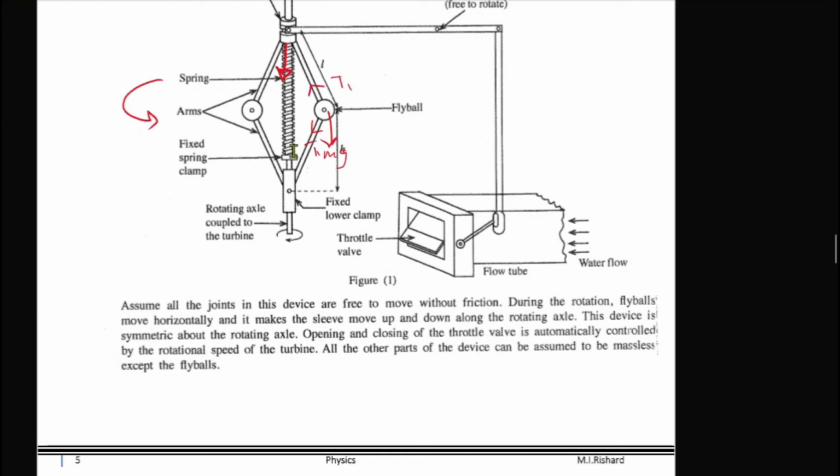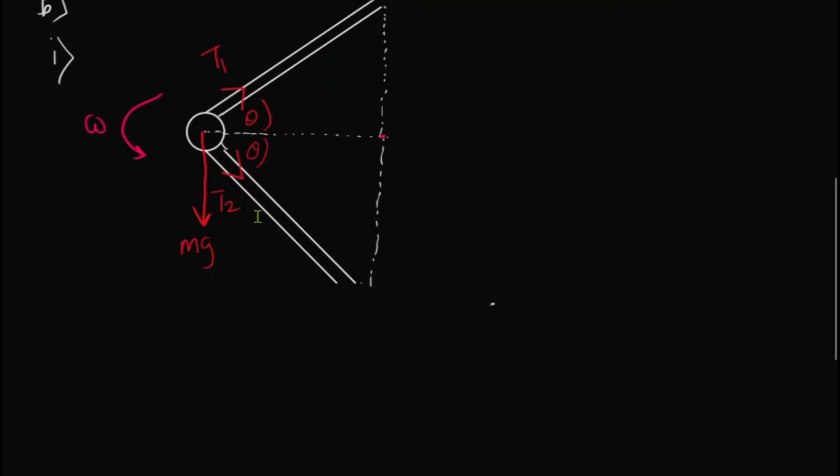Right. Okay. From the lower clamp, the height to each fly ball, which means from the clamps, the height is H. So this is H, this is H, this is L, this is L. Okay, good. Now of course, since this is rotating, whenever you see a rotational motion, this is actually circulating around this center, I guess, right?